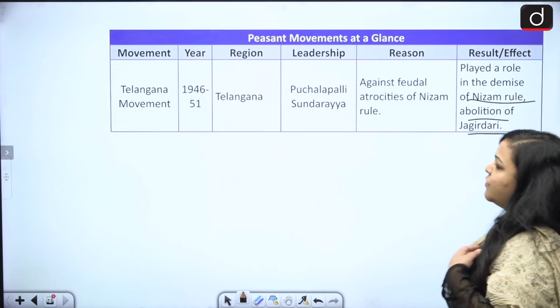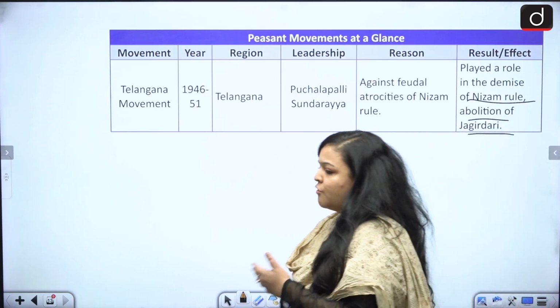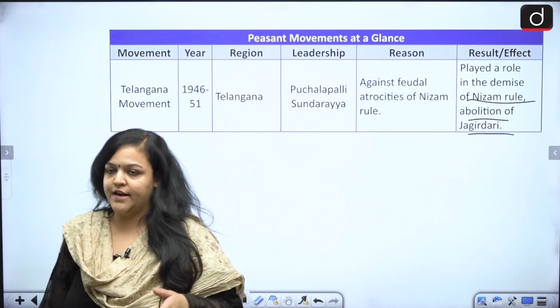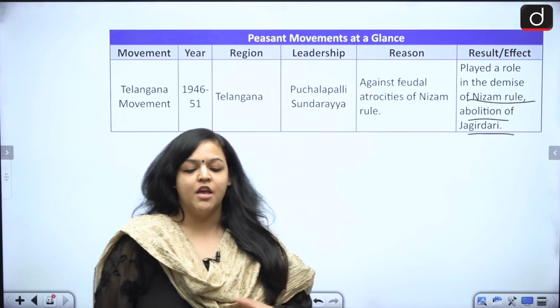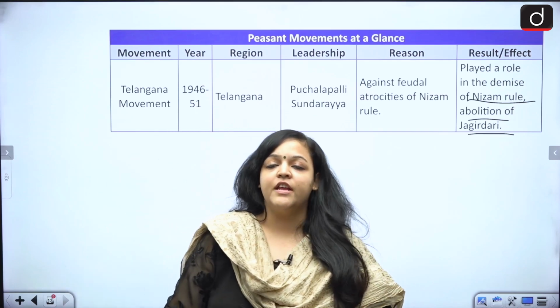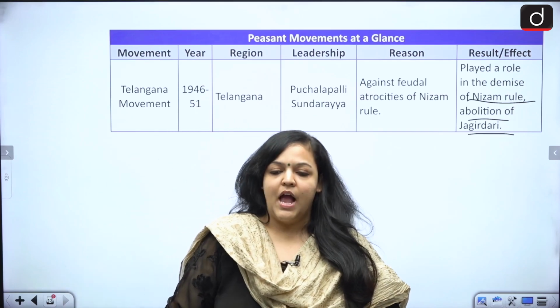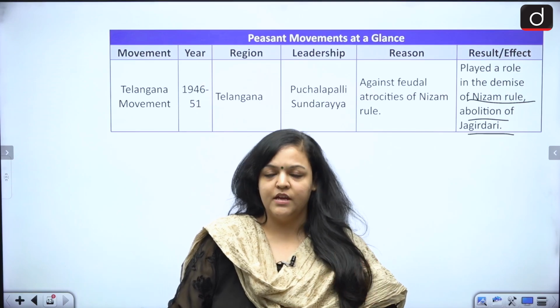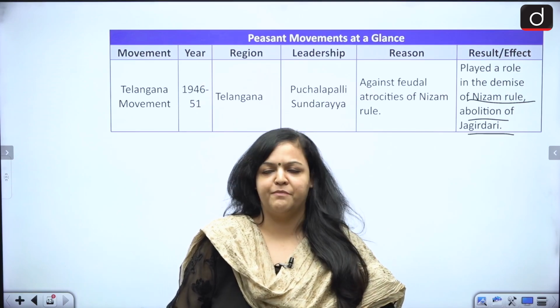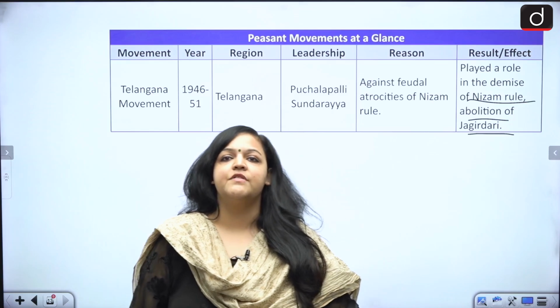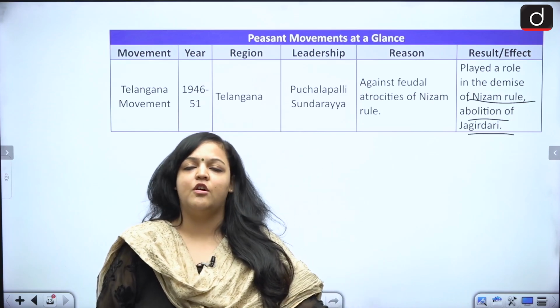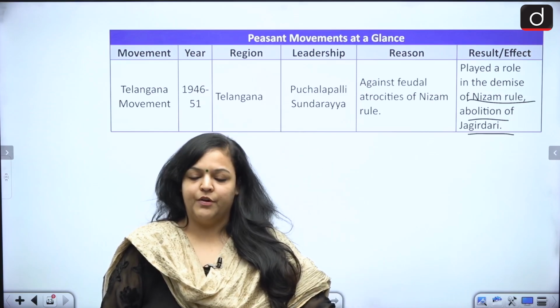So I'm sure you are familiar with the role of the Razakars, right? The role that the Razakars have played. So here, they were really fed up with the Nizam and what he was doing, the oppression that he was keeping the people in. And finally, it resulted in the abolition of the Nizami rule, okay?